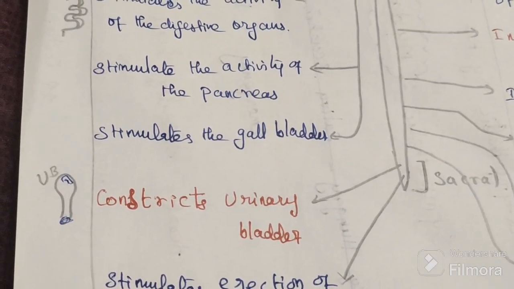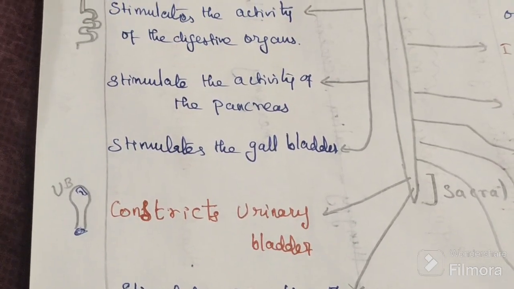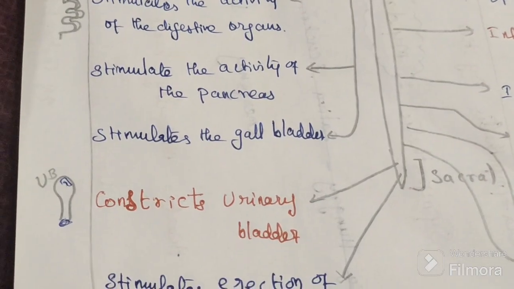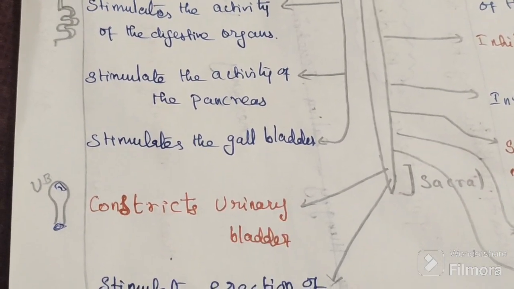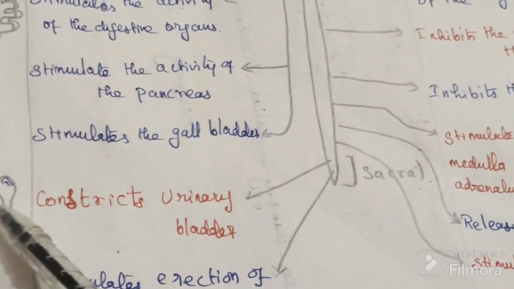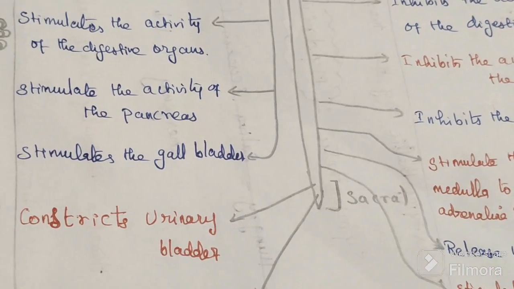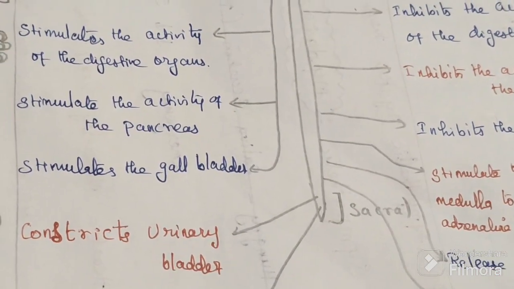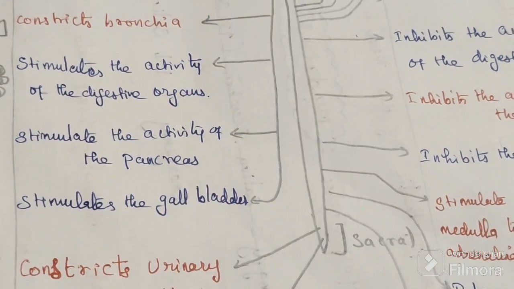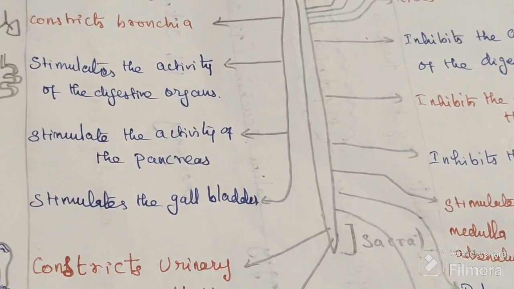But whenever we want to avoid passing urine, at that time we relax the detrusor so that urine can accumulate here only. To keep the urine from coming out, we contract the sphincter. So when we want to pass urine, we contract the detrusor and relax the sphincter.